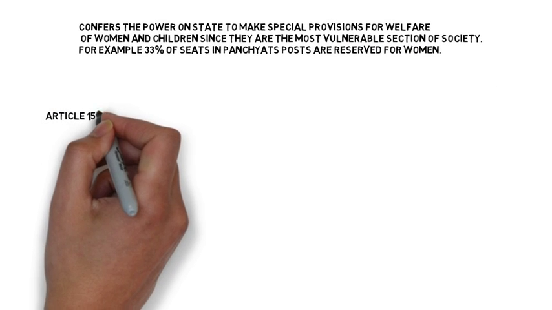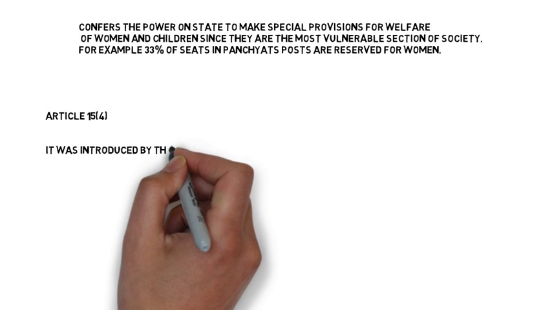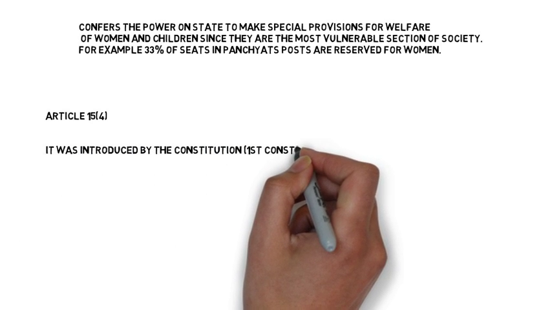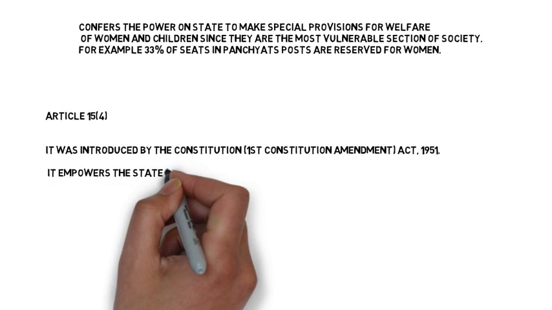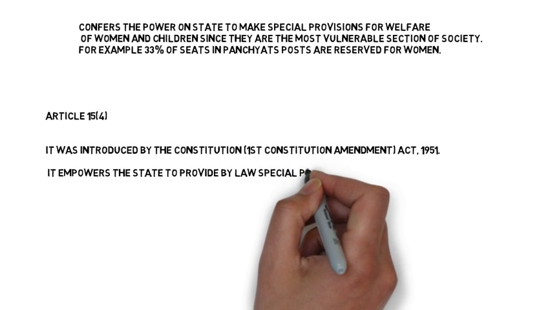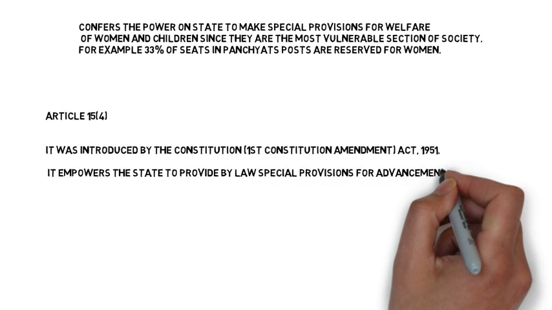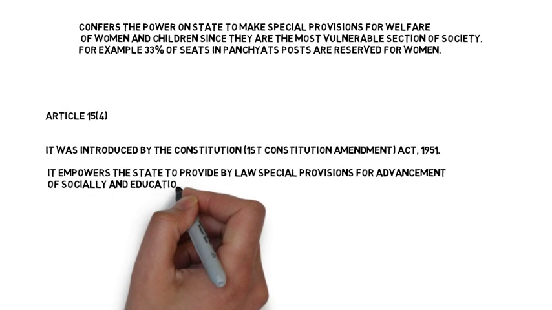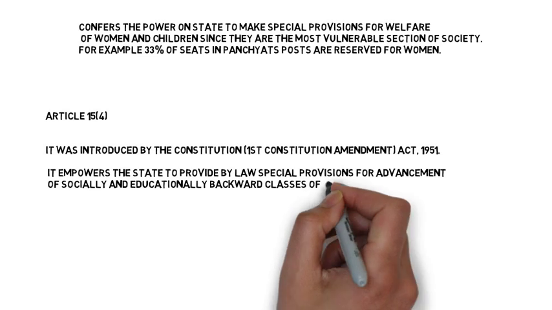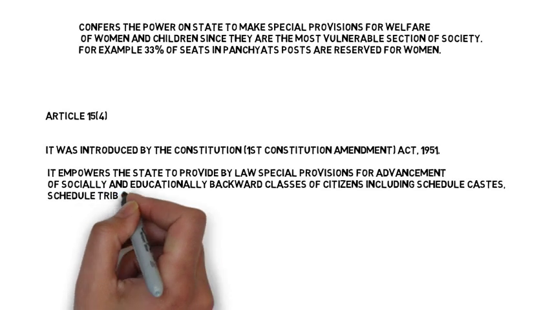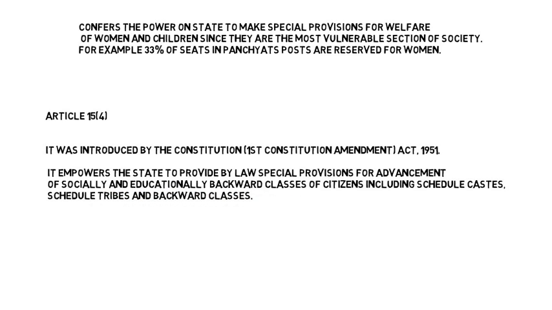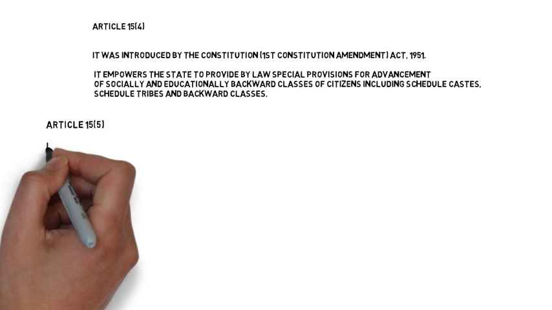Again, Article 15.4, which was introduced in the constitution after the First Amendment Act 1951, empowers the state to provide by law special provisions for the advancement of socially and educationally backward classes of citizens, including scheduled castes and scheduled tribes and backward classes. Under this provision, states can make special laws for scheduled castes and scheduled tribes, and nobody can call it a prohibition or encroachment of their right to equality, or of their right under Article 29.